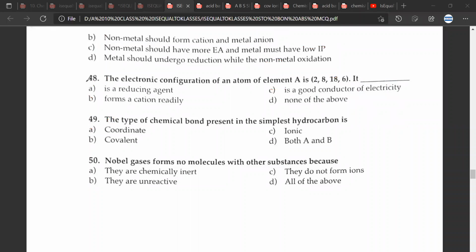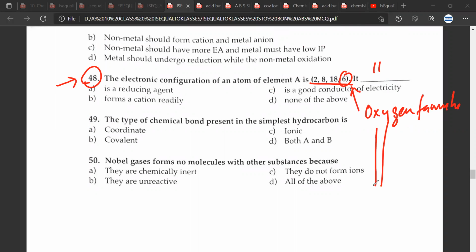So, Mr. CB, one doubt you might have is that in question number 48, looking at the electronic configuration, of course, you'll understand this configuration if you continue with chemistry in class 11th also. But you can get an idea because this belongs to the oxygen family. So more or less, it will behave like oxygen because it belongs to the oxygen family. That is why you could choose the answer to be D. Mr. Sibang, any doubt? No, sir. Okay, great.